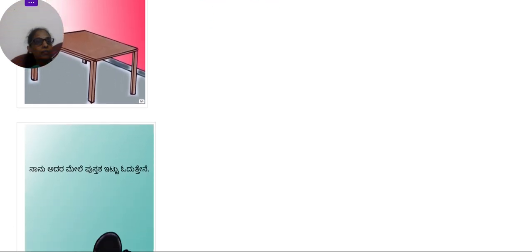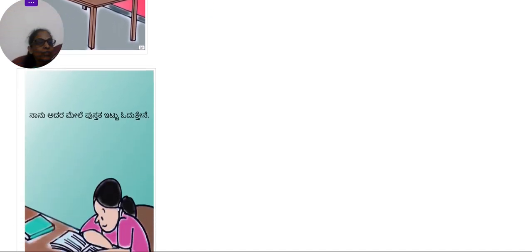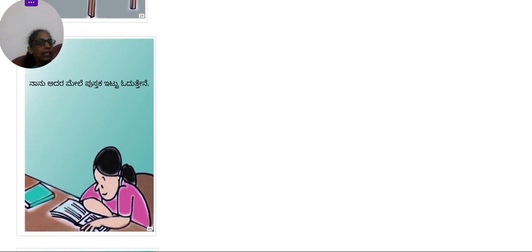Now the next page of the story. So if you see, there's a girl sitting and studying there. She's kept a book on the table and she is studying. So, Nanu is I. Adara mele means on it. Already we have introduced that there is a table in the house. So, adara means on it.